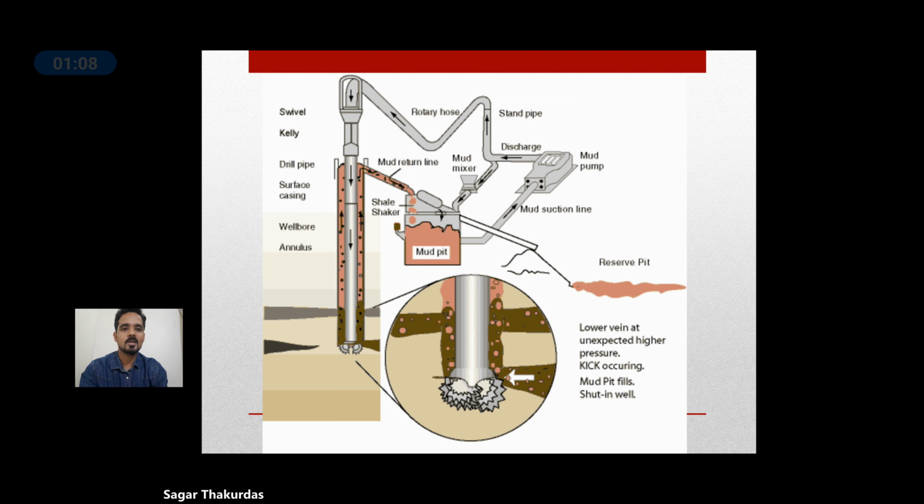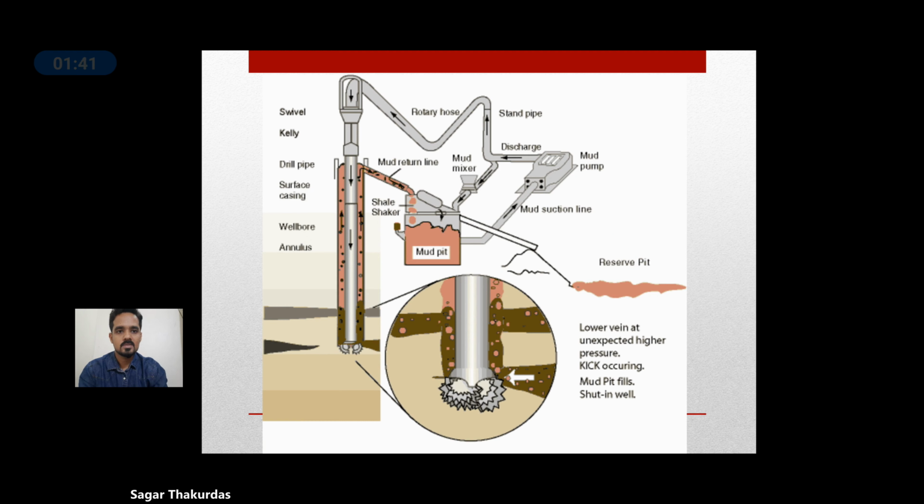If the drill cuttings are not brought to the surface, the drill bit will get stuck inside the borehole, and therefore mud is pumped through the drill pipe, inside the drill pipe. As you can see here in the illustration, arrows are shown along the drill bit, along the drill pipe, through which mud is pumped, and this mud brings the drill cuttings to the surface from the outside of the drill pipe, as you can see here, through the annular space.